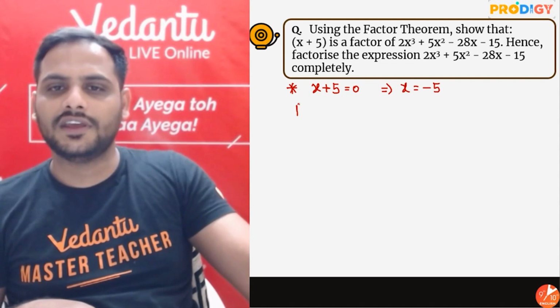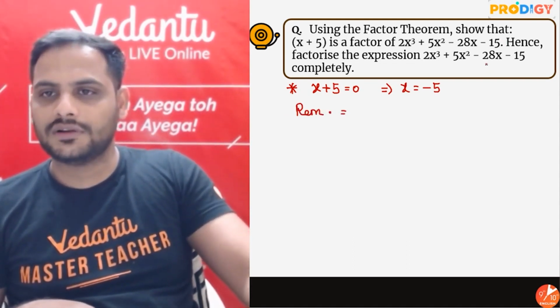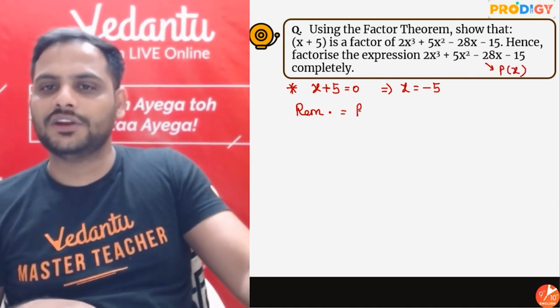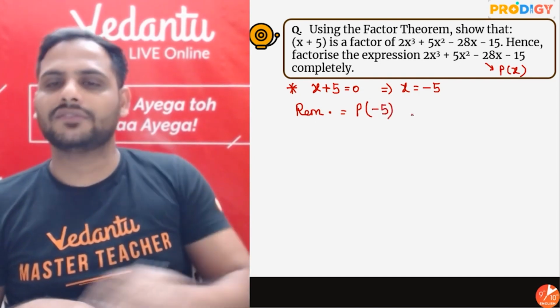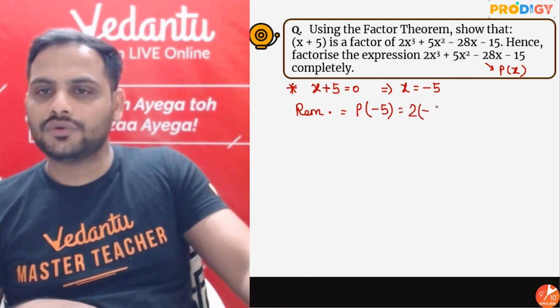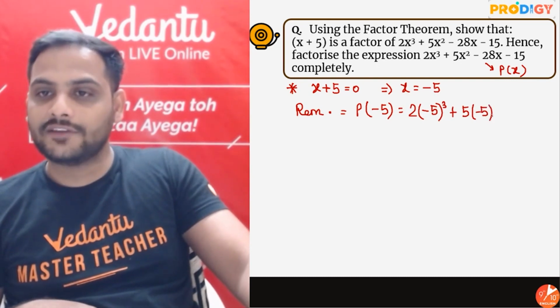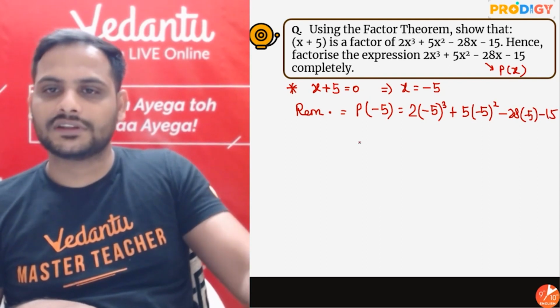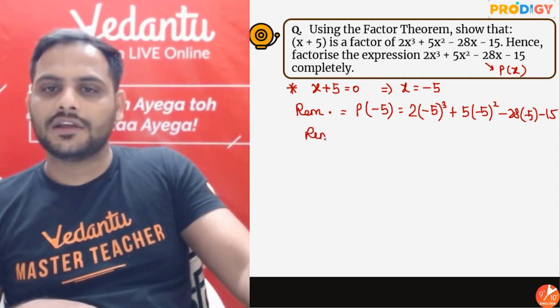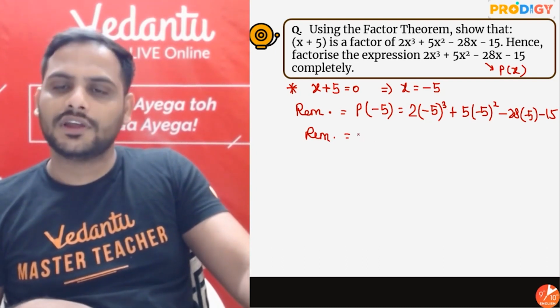So now I can say remainder will be equal to, let's say this polynomial is p of x, the value of this polynomial at x equal to minus 5, which will be equal to 2 into minus 5 cube plus 5 into minus 5 square minus 28 into minus 5 minus 15.